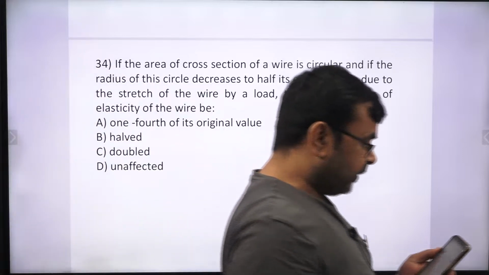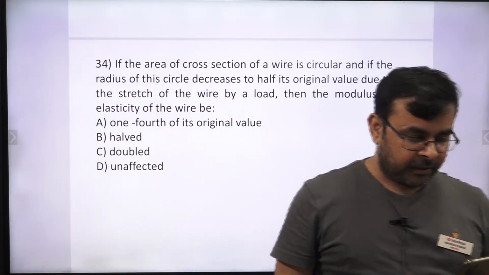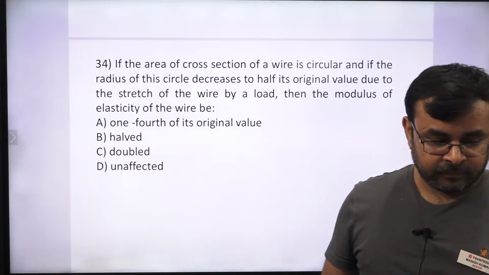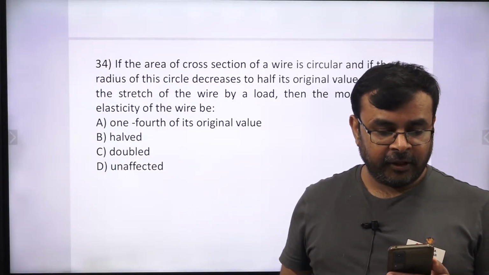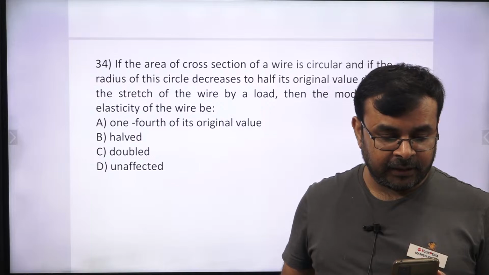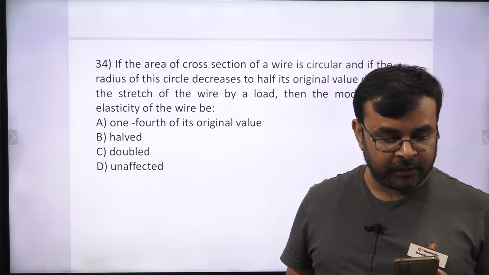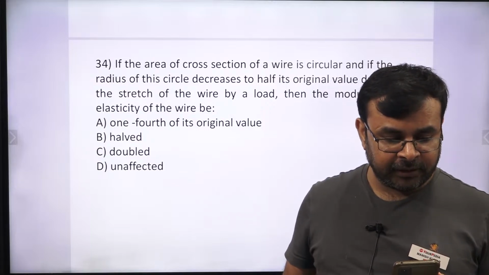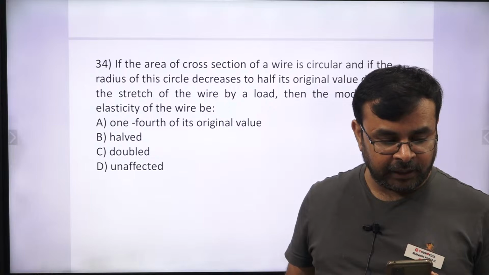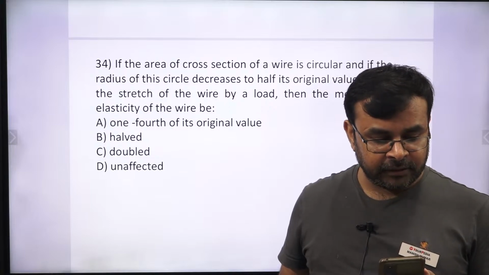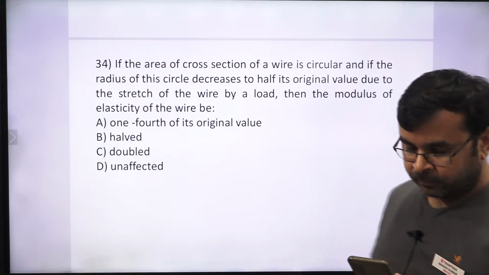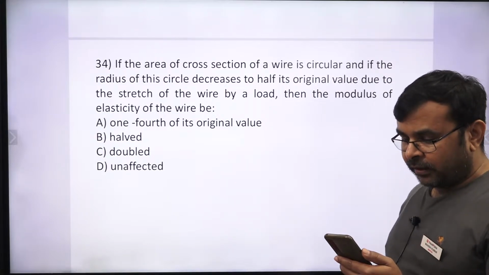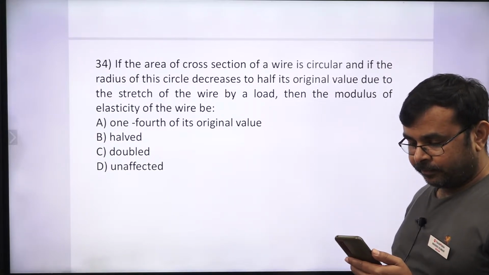Okay, what about this? If the area of the cross section of a wire is circular and the radius of this circular section decreases to half of its original value, and the wire is stretched by a load, then the modulus of elasticity of the wire is?